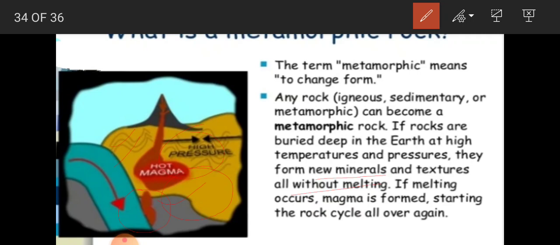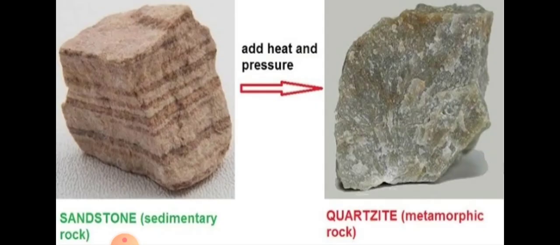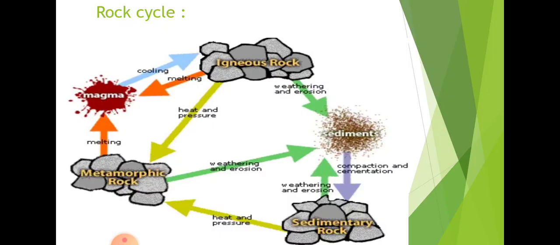If the rock melts, it becomes magma, and magma will come out and become igneous rock. For example, sandstone, a sedimentary rock, gets converted into a metamorphic rock. When heat and pressure are added, it becomes quartzite, which is an example of metamorphic rock.